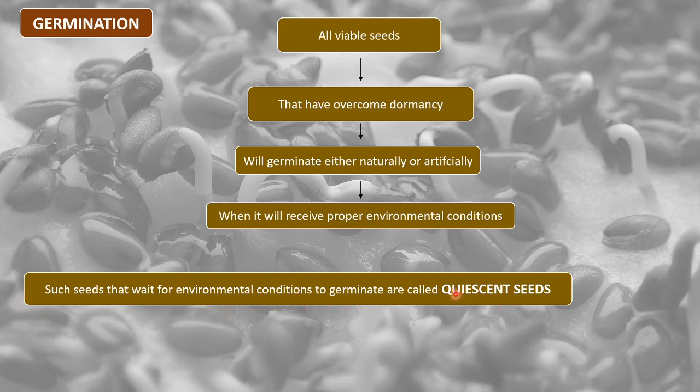So a viable seed could go into the period of dormancy and become a dormant seed, and later on, after overcoming dormancy, it can germinate on receiving favorable environmental conditions. Such seeds that wait for the environmental conditions can also be called quiescent seeds, right? I hope that the point of quiescent seeds is clear with you.